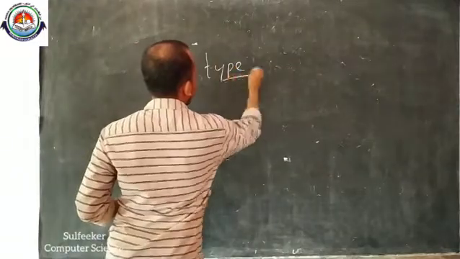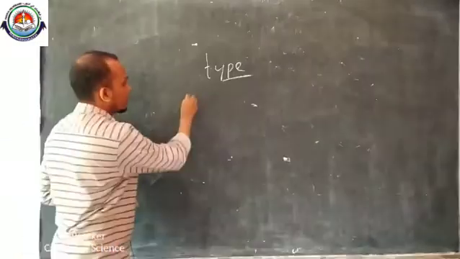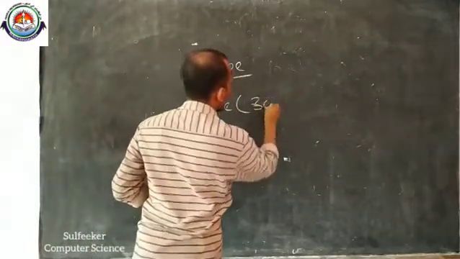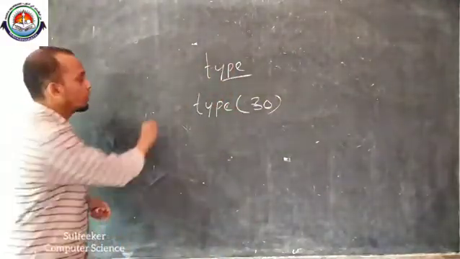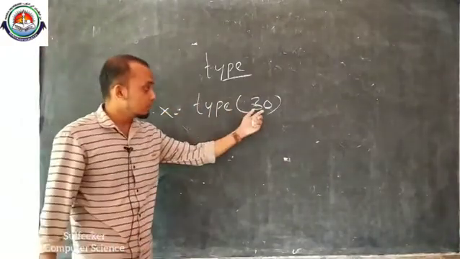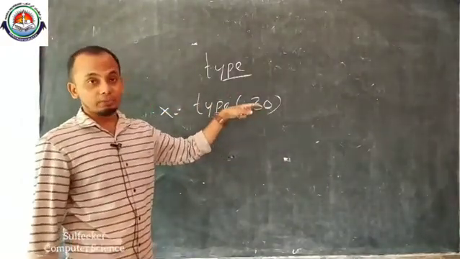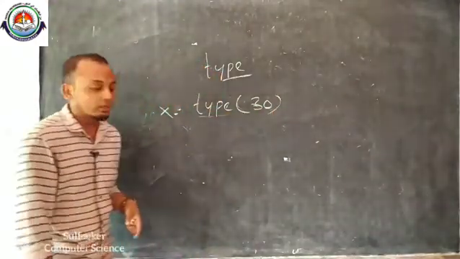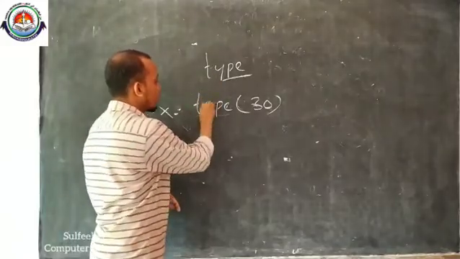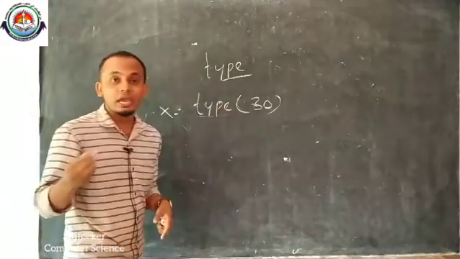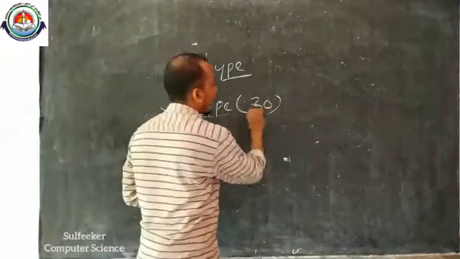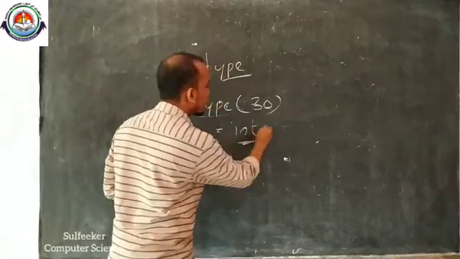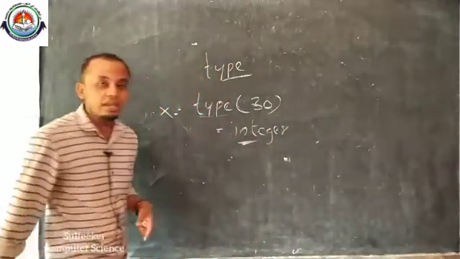Then type function. What is the type function? Type of 30. Which type? This 30 is an integer type. Our aim is to get the type of this number. Type is a built-in function. Using this built-in function, we can find out its type. What will be its result? int, an integer. 30 is an integer.